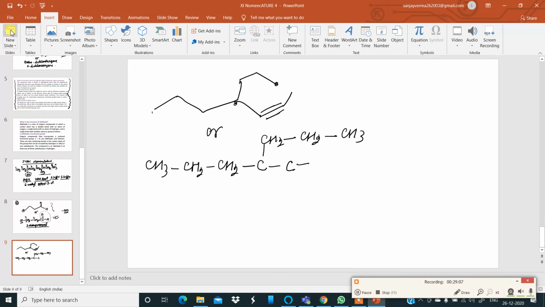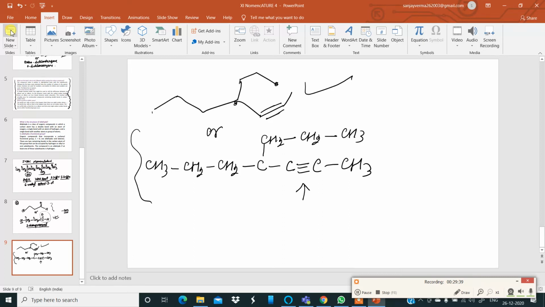There is a triple bond. So I put a triple bond, then carbon over here, and then finally CH3. Okay. This structure is written in this manner. Now the numbering. From where will I number? This is a pure hydrocarbon, the third homologous series of hydrocarbons, which is alkynes, which can be seen clearly in this picture over here, because there is at least one carbon-carbon triple bond.